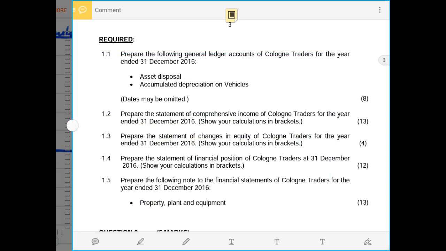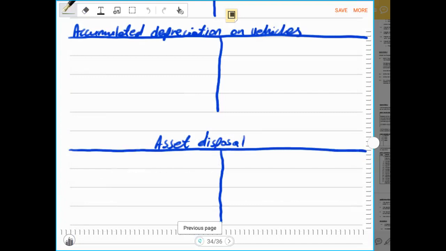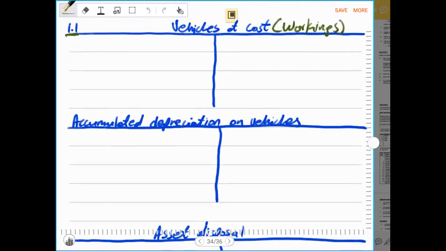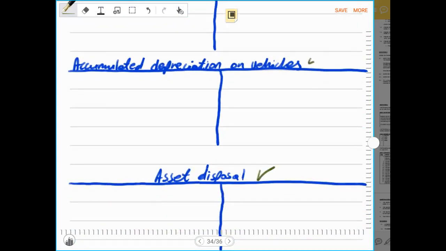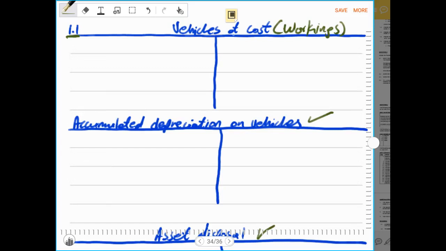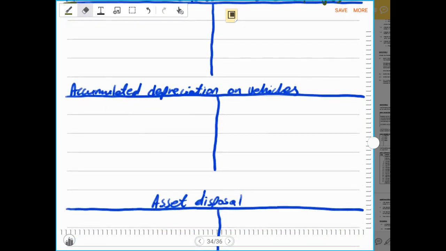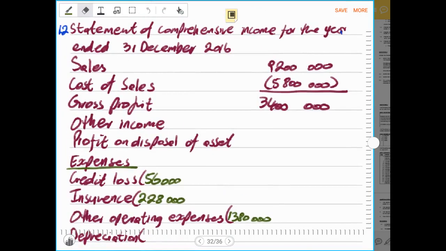Whenever we are given such requirements, I always prefer that students first complete the template of all that is required. Under 1.1, we are required to do the ledger accounts for asset disposal, which is this one, and the second one is the accumulated depreciation. However, I will also do the asset cost, which is the vehicle cost, because we will need that when we do the note. However, we're only required to do the two. And 1.2, we are required to do the statement of comprehensive income, which is the income statement.